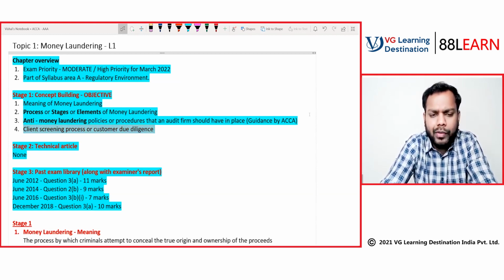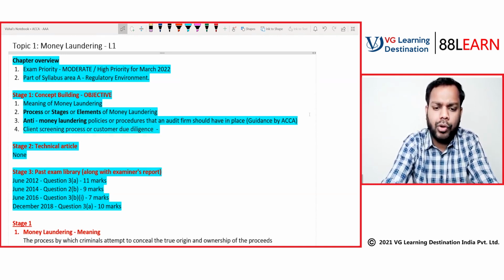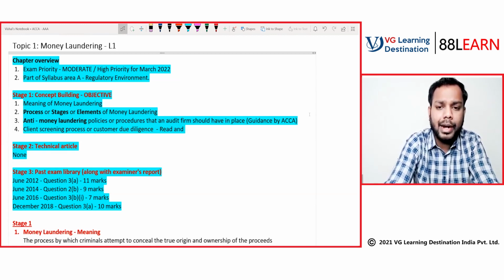Whatever is the testable or examinable part, we will be discussing all of it, whether it has been discussed in F8 or not doesn't make any difference. We will discuss all the points which are important from an exam perspective. This point is a very small point, still you can study it on your own, and if you have concerns, we can discuss that. It's just plain text, nothing to bother about. So what you have to do is read this and come in the next class.